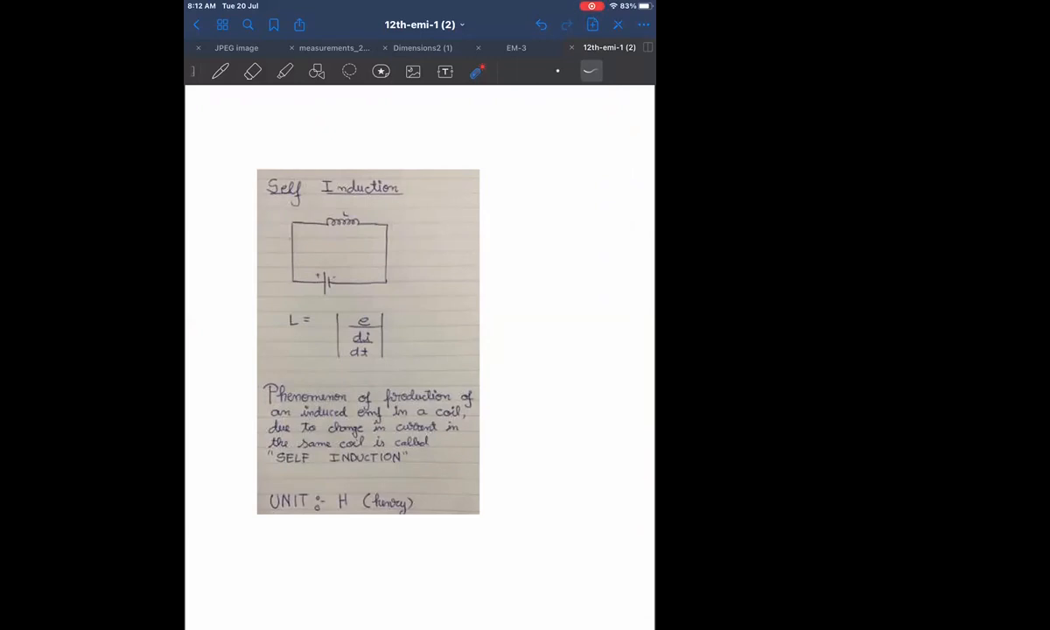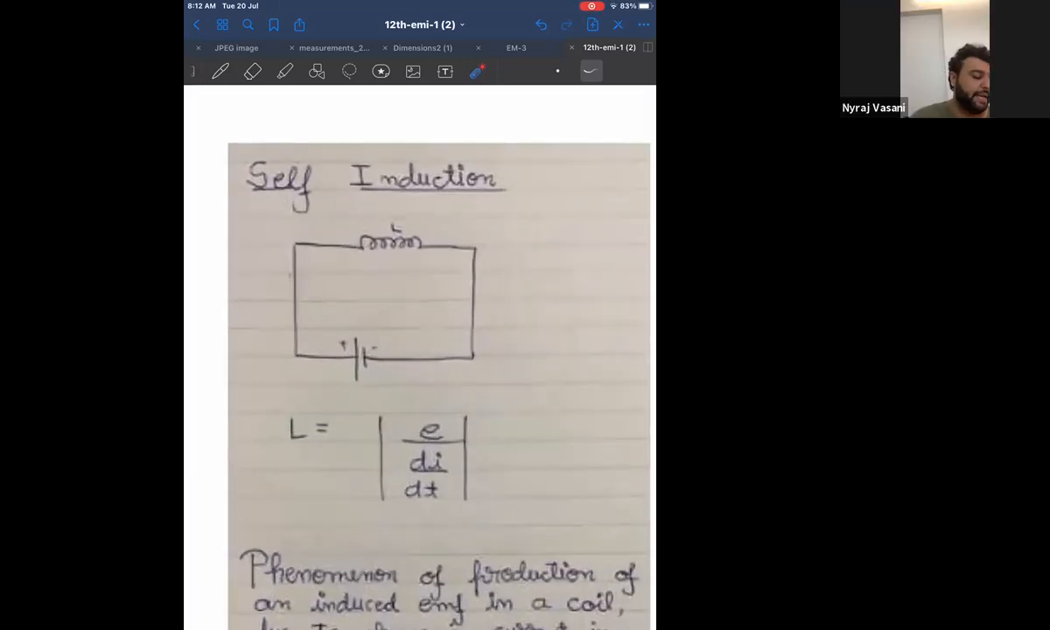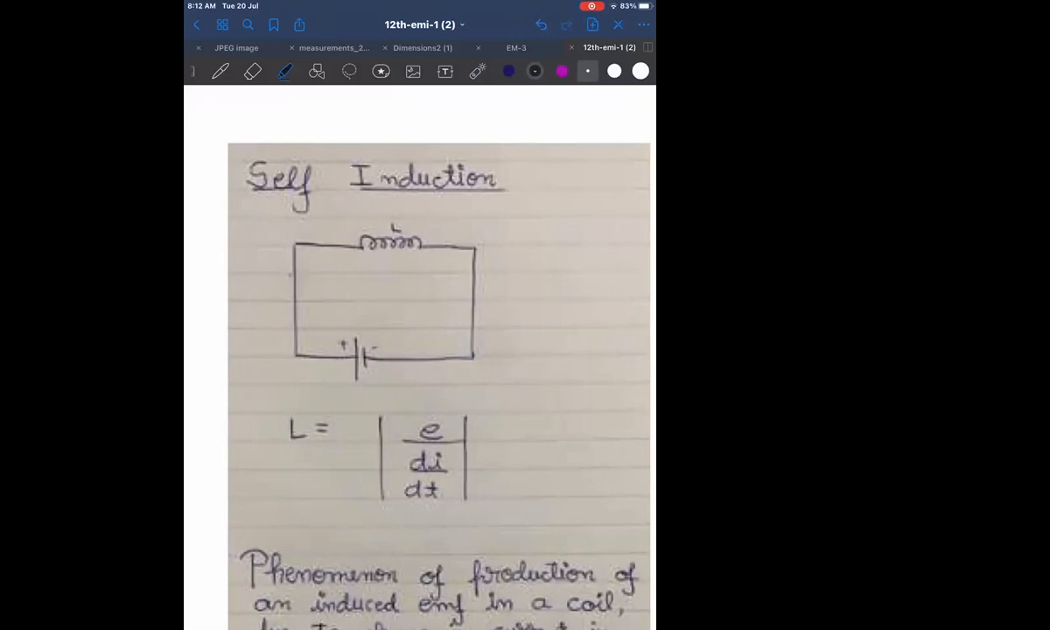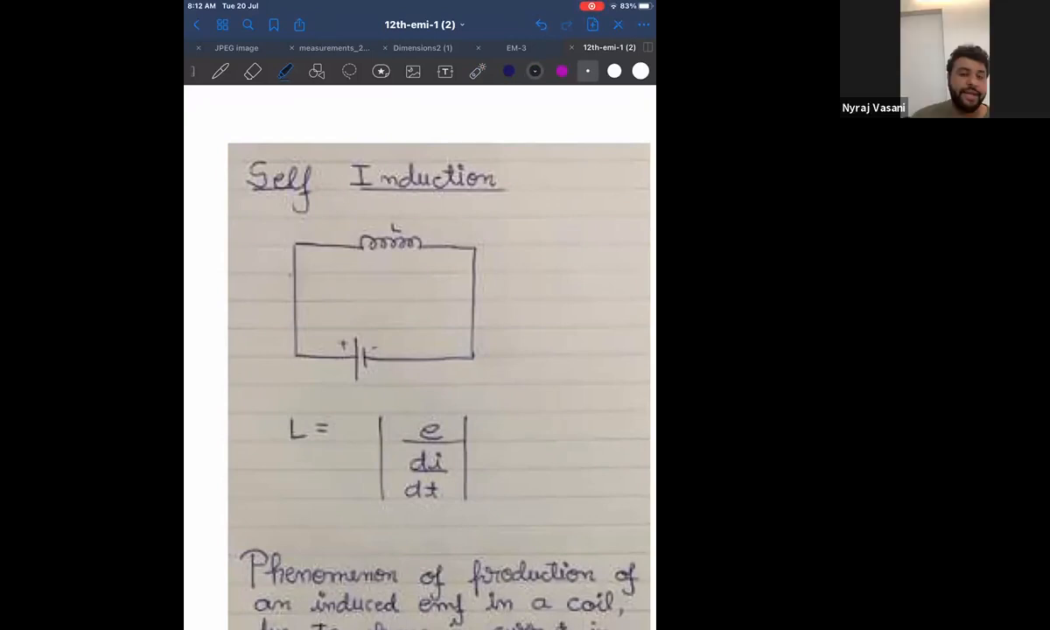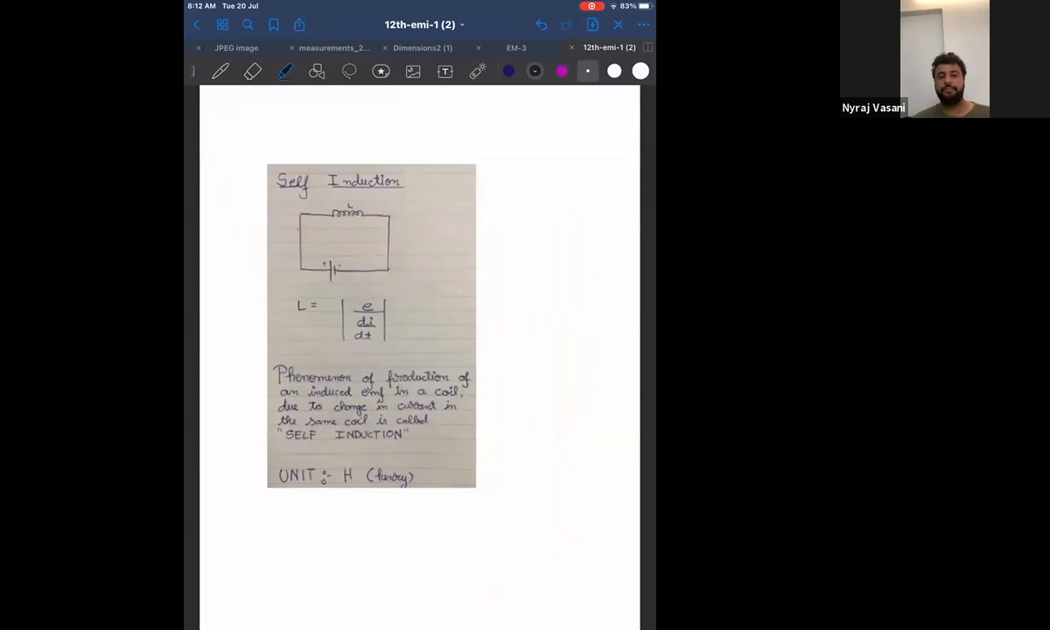Sir, why is it denoted by the letter L? It makes no sense, because for self-induction it could have been S or I. Actually, L is a notation of a coil. When we do AC circuits, the next chapter, the inductor is denoted by the letter L, like C is for capacitor. For example, why is current denoted by I, not C? Everyone knows the unit of current is ampere.